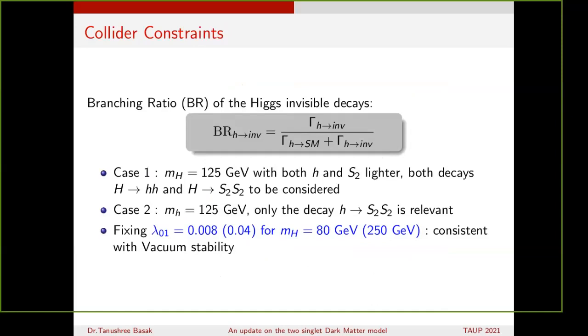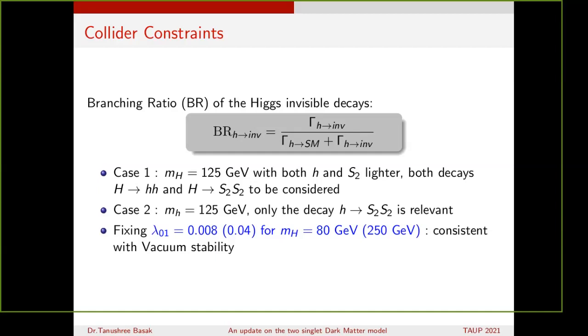For case 1, where MH is 125 GeV and both small h and S2 are smaller, we need to consider the decays of capital H into hh and capital H into S2. In the next case, where the M small h value is 125 GeV and M capital H being 250 GeV, the only decay that is relevant is H to S2.